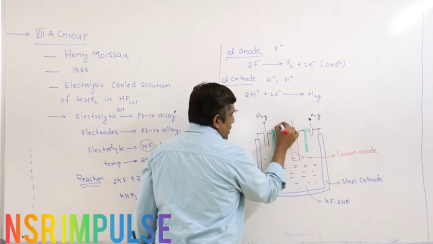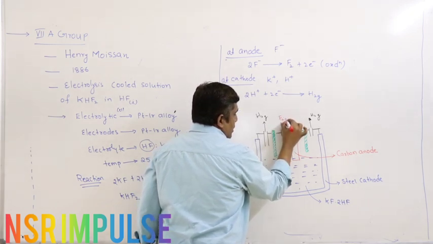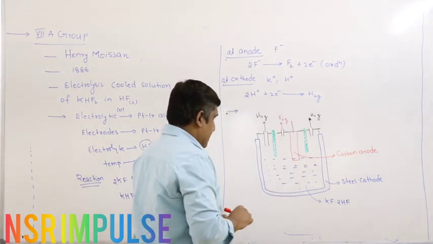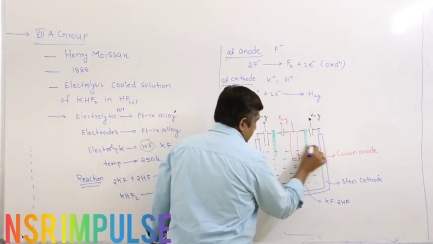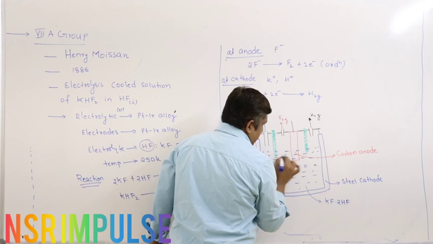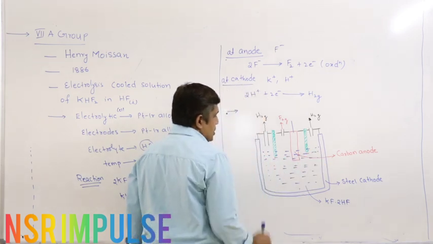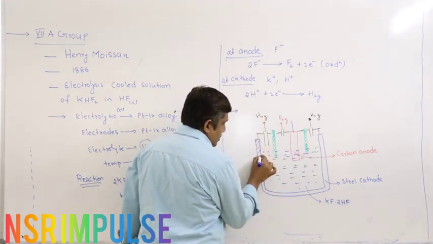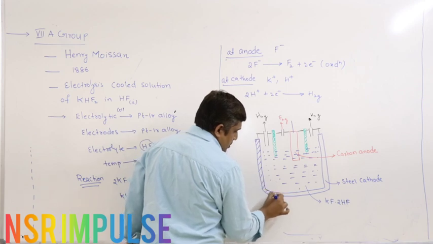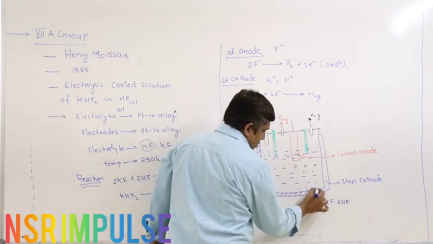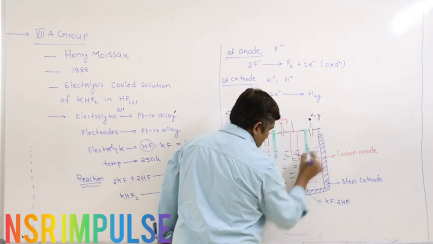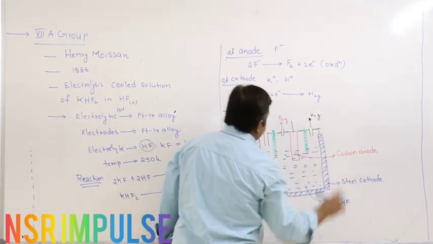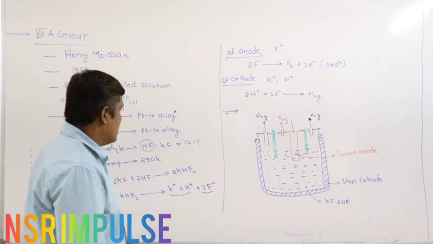From here you will get fluorine gas. This is the electrolyte solution. This is the steel cathode. So the same reaction takes place, right?